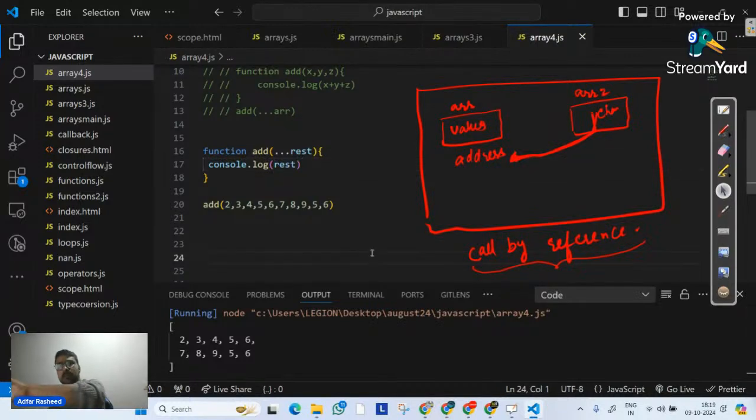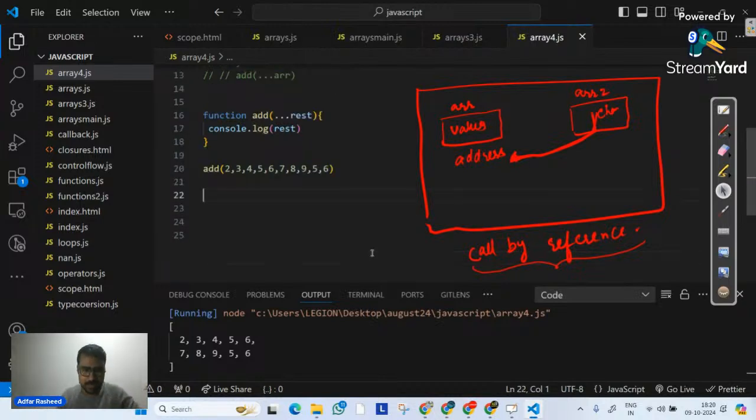Now, let me give you another example of the rest operator, to give you an idea of what it actually means. Let's suppose I have created an array which I will try to destructure. What do we mean by destructuring? Let's understand that. I have defined a is equal to an array, 1, 2, 3, 4, 5, 6. My agenda is to put 1 in a, 2 in b. So basically, I'm trying to destructure different values of our array into different variables. This is what I want.